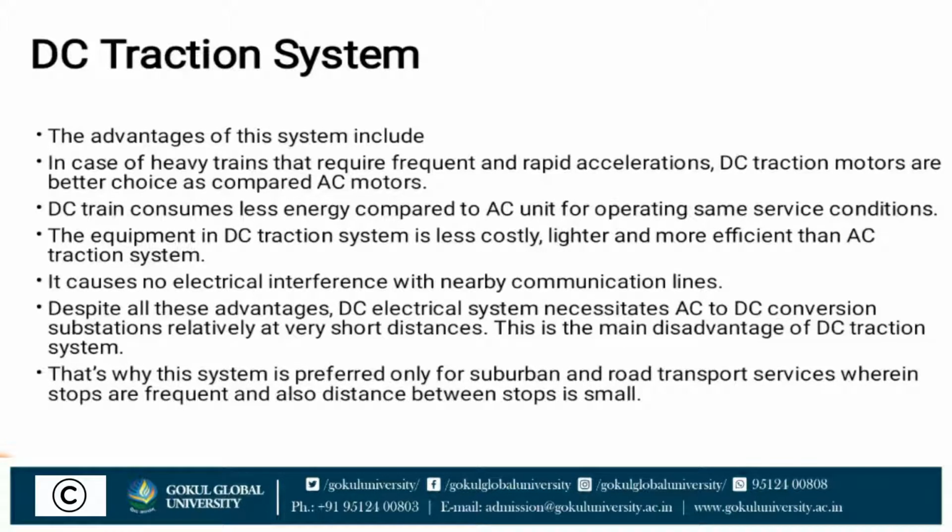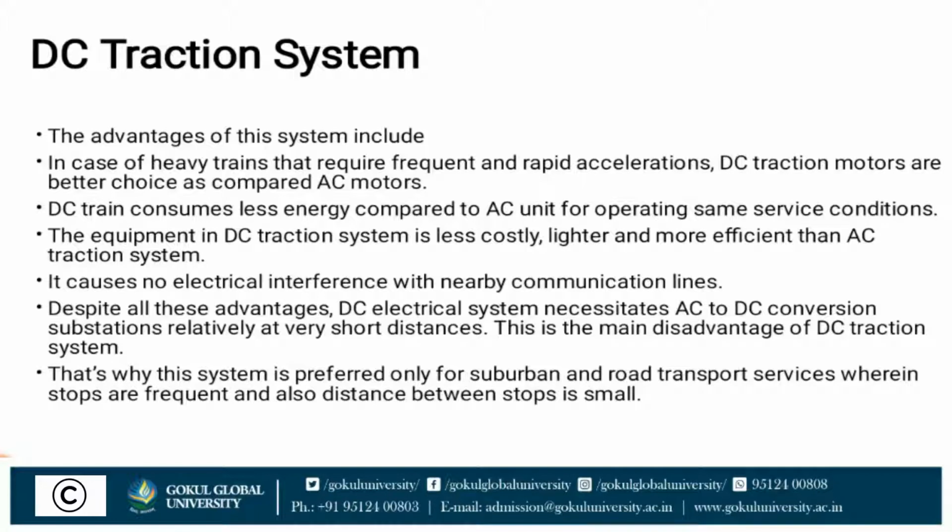Despite all these advantages, the DC electrical system necessitates AC to DC conversion substations at relatively short distances. This is the main disadvantage of the DC traction system.